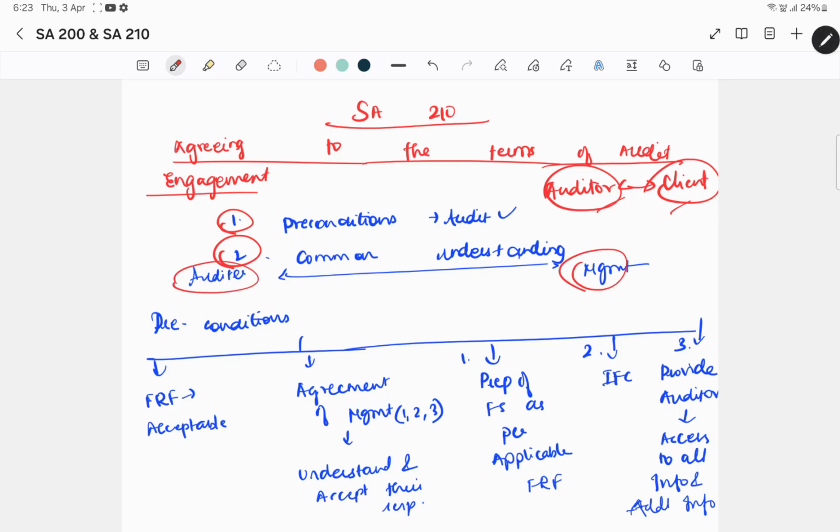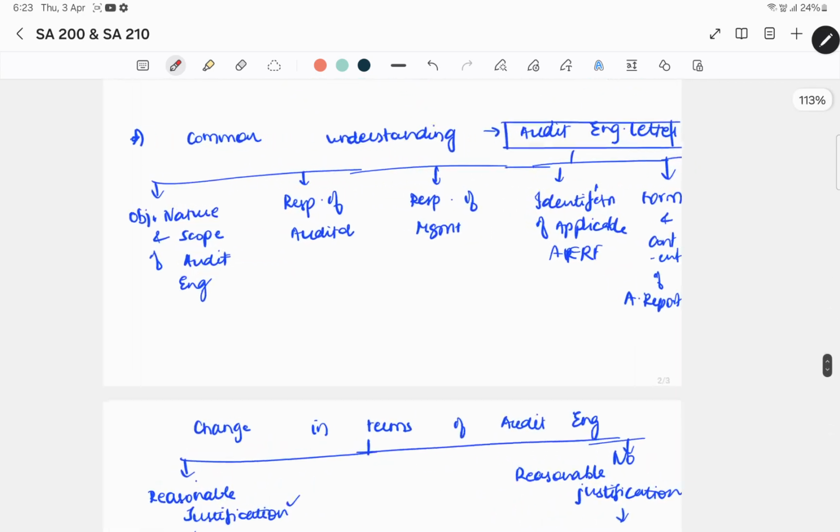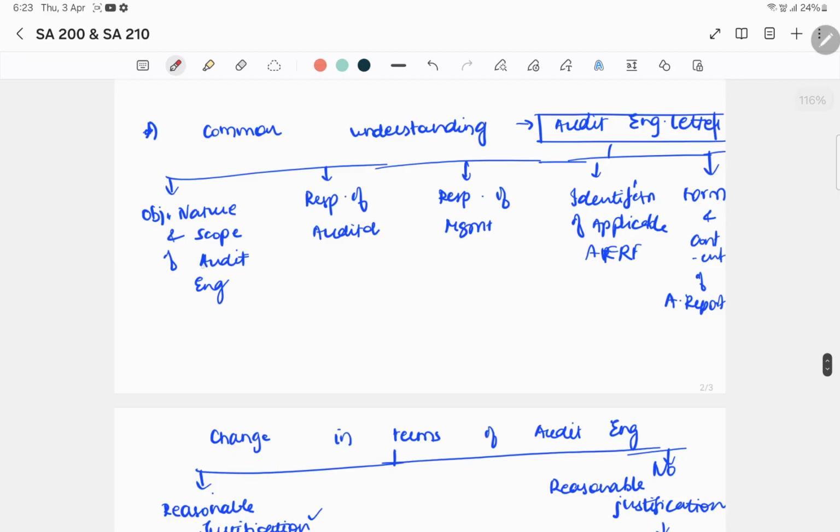To ensure there is a common understanding between auditor and management, the auditor issues a management engagement letter which will have 5 main details. So the audit engagement letter will comprise of, first thing is what is the scope of audit, what is the nature of audit, what are the objectives of the audit. So this will be included in the audit engagement letter. What are we going to do? And our responsibilities when it comes to audit. We will perform the audit in accordance with SAs and that we will comply with all the ethical requirements including independence.